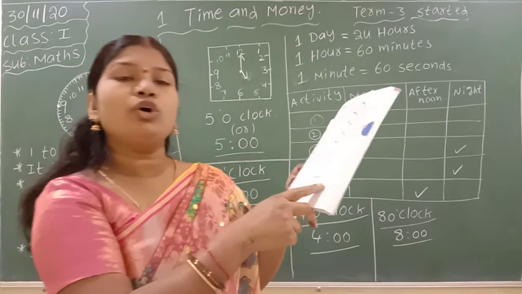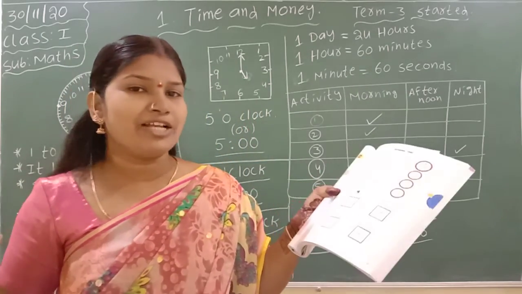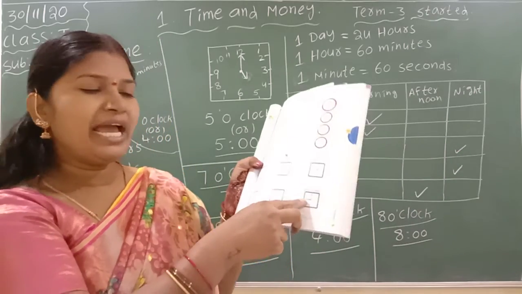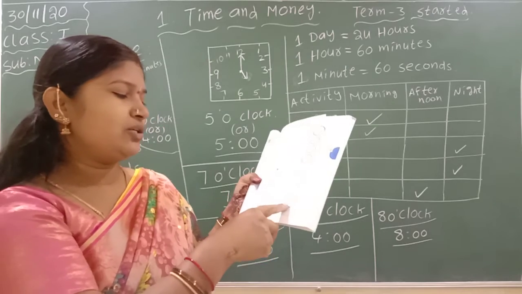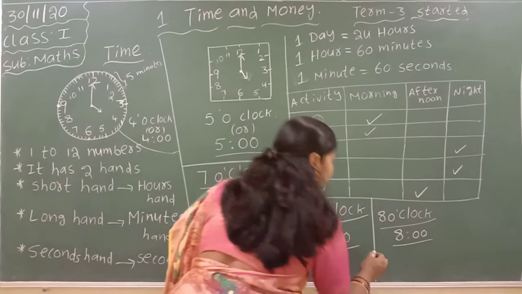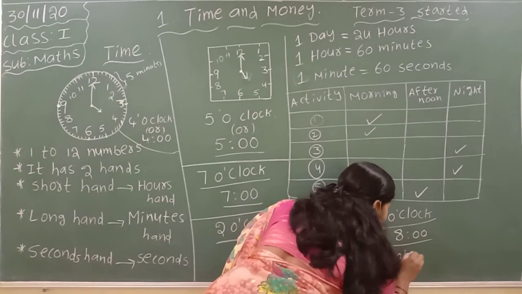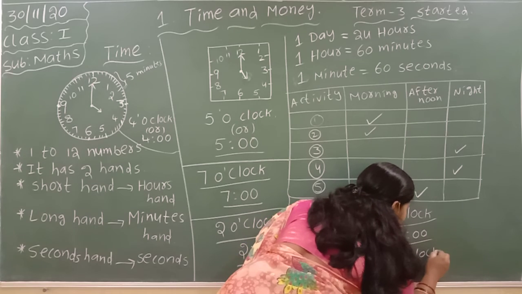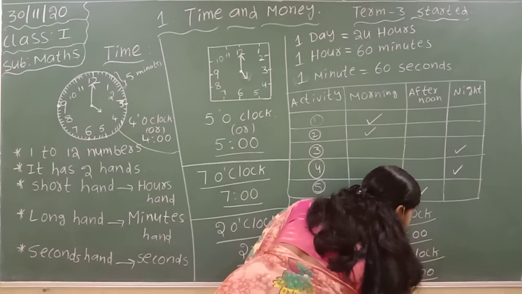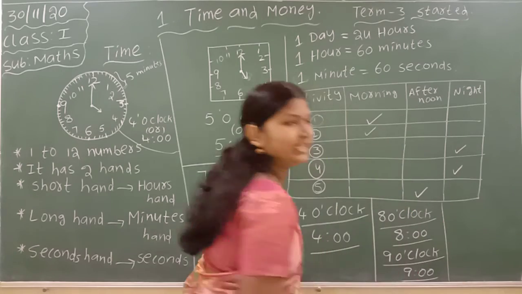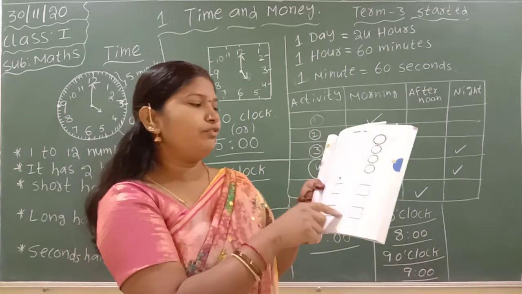And goes to bed. When does she sleep? The small hand is at 9, the long hand is at 12. It is known as 9 o'clock. 9 o'clock and 9:00. Okay children, like this we have to finish this.